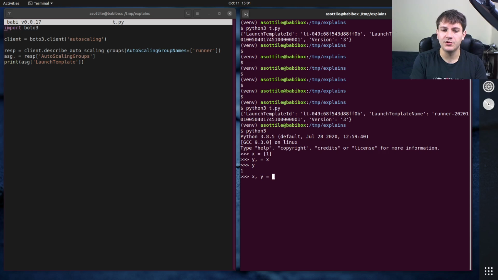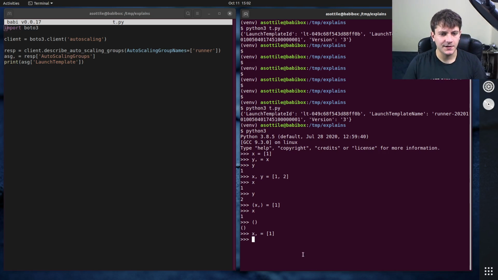This is actually very similar to multiple assignment in Python, although in this case we're not multiple assigning, we're only assigning one thing. And the reason this works is it's actually kind of a tuple assignment on the left-hand side. So you can say x as a tuple equals some one-length value, and you'll see that that works. But the cool thing about tuples, and the weird thing about tuples, is the parentheses actually mean nothing except for empty tuples. So x with parentheses around it is the same as saying x equals this.